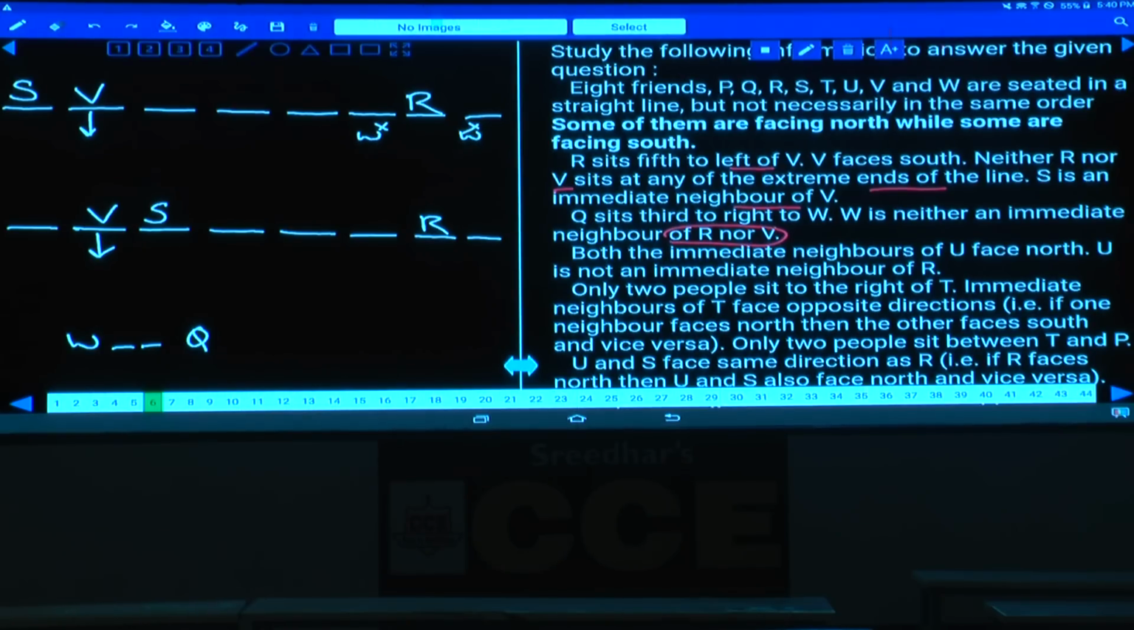W cannot be here and W cannot be in these 3 places. Then what are the possibilities left for this W? W can be either here or here. Then W is neither an immediate neighbor.